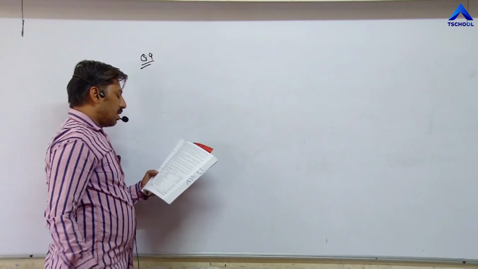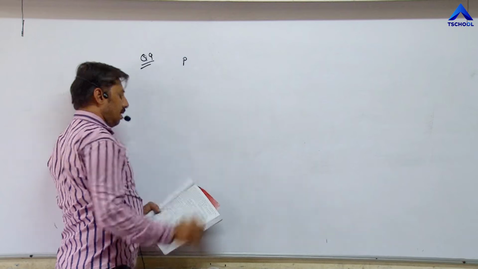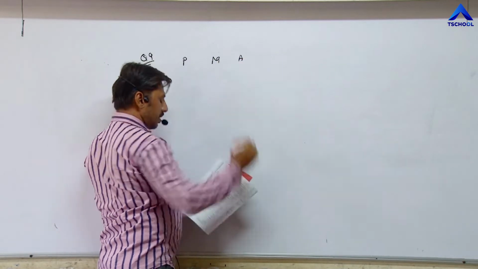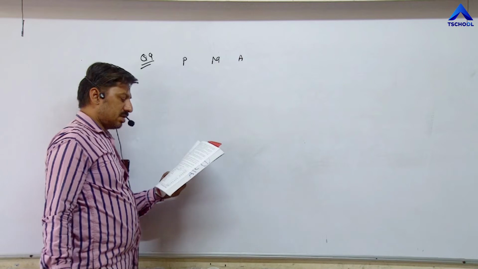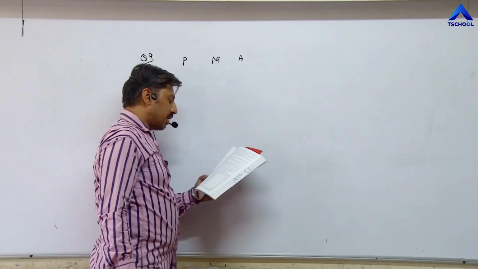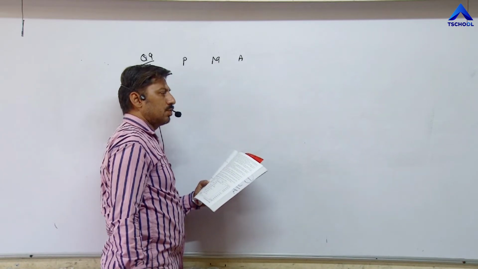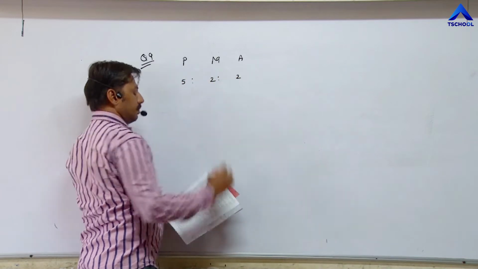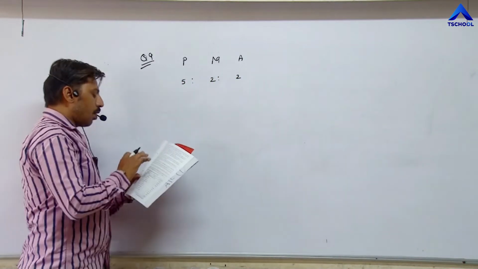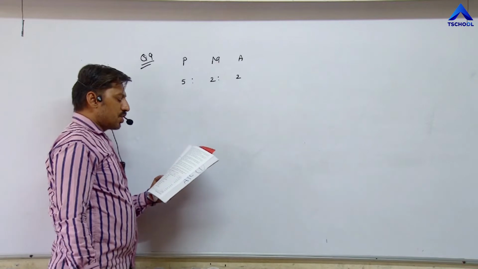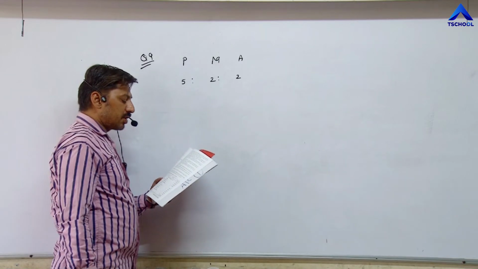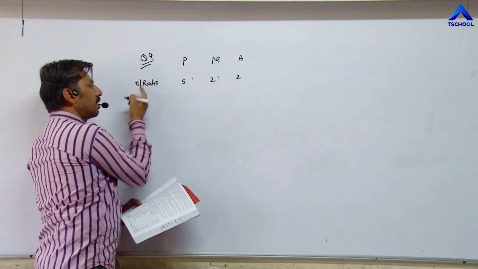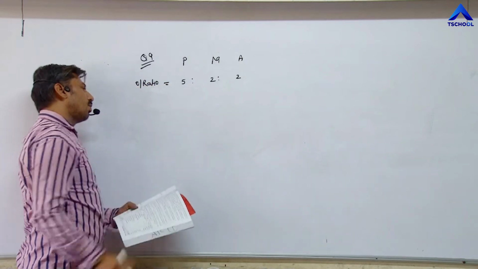Praveen, Mahindra and Arvind are the partners. Their profit loss sharing ratio is 5 is to 2 is to 2. All the partners have decided to change the profit loss sharing ratio. This is the old share or old ratio. I am writing here old ratio. You can write old share also.